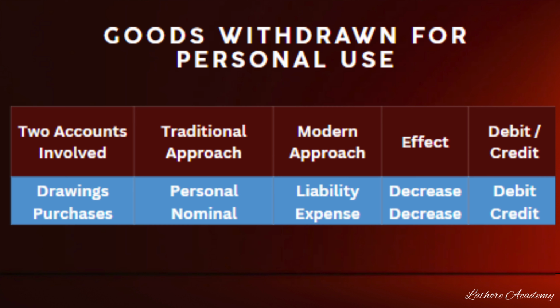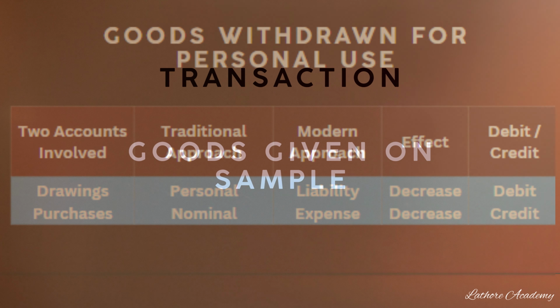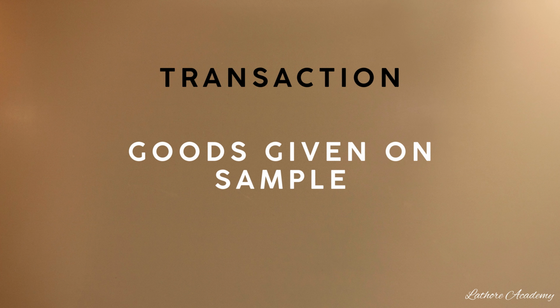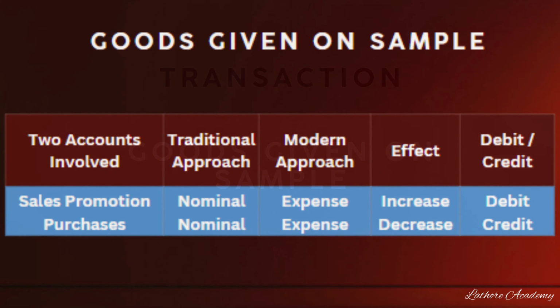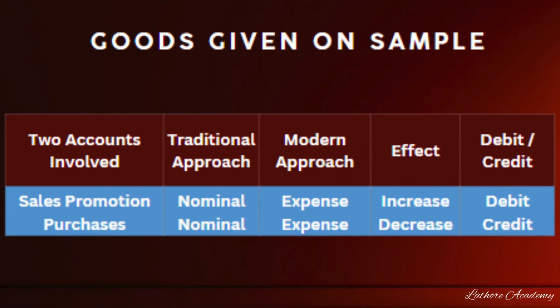Another transaction example related to goods is goods given as samples. At times, businesses give goods on a sample basis to customers to promote sales. So the two accounts involved here are sales promotion and purchases. Sales promotion is a nominal account as per the traditional approach, and purchases is also a nominal account. Whereas as per the modern approach, sales promotion is an expense, and purchases is also an expense.